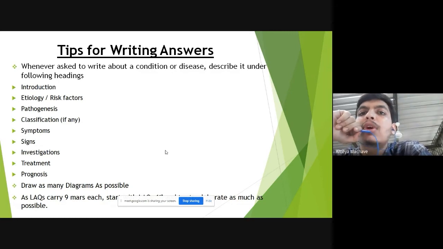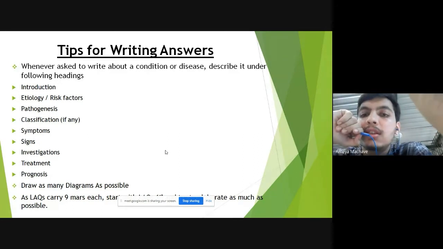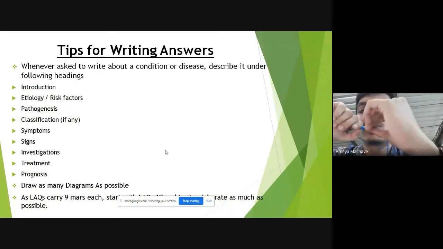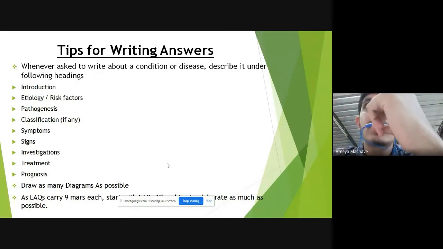Yeah, and the tip for writing answers, as I said, the LAQ is going to be for 9 marks. So 2 LAQs carry 18 out of your 30 marks. So prefer to start your paper with the LAQs, complete the LAQs. You can take even 25 to 30 minutes to write an LAQ. You have a lot of time because you only have to write 3 SAQs and 2 LAQs in 2 hours. So start with an LAQ and try to elaborate it as much as possible.